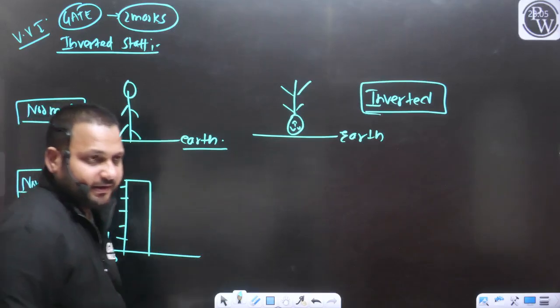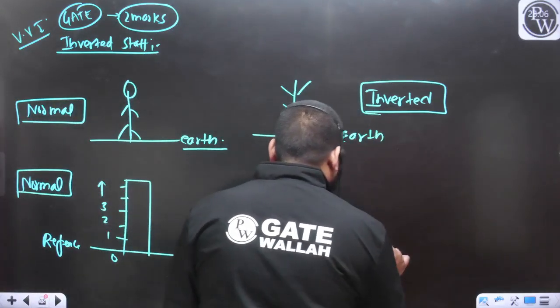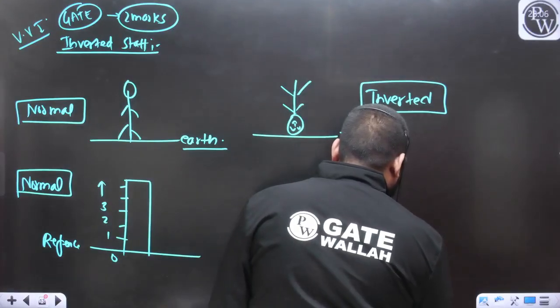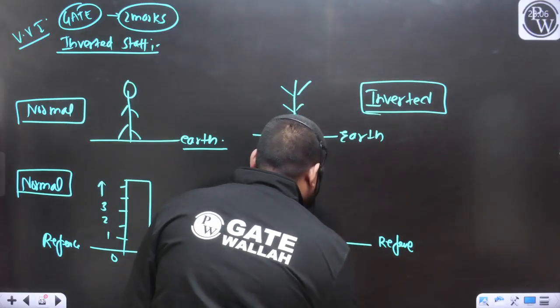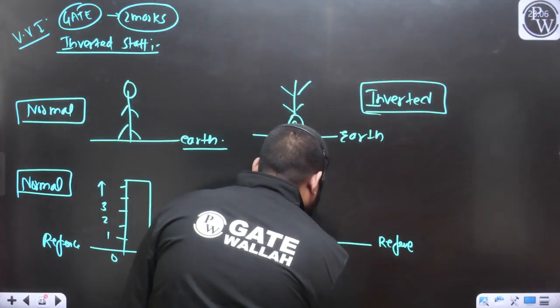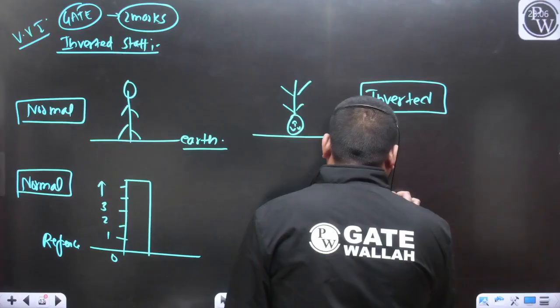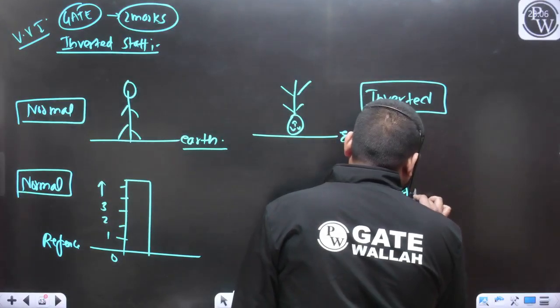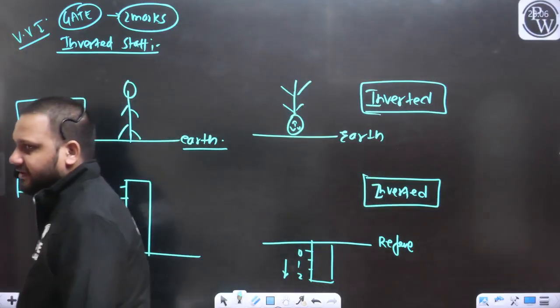And if this is the reference and the readings are increasing in the downward direction, 0, 1, 2 and like this, we will say this is the inverted position of the staff.